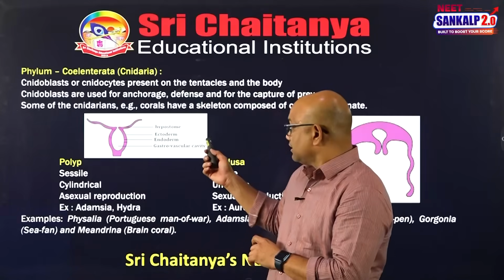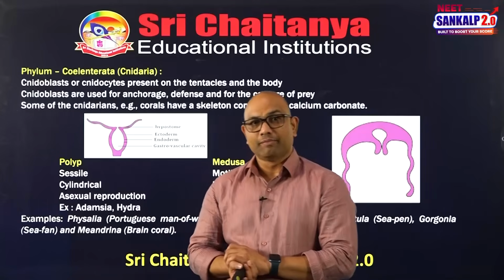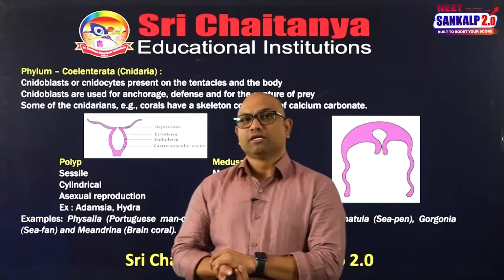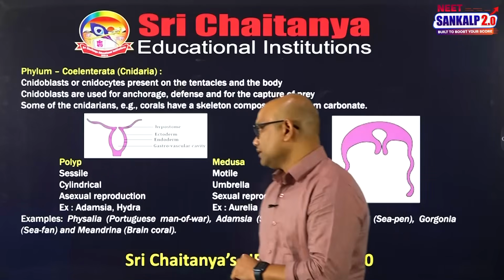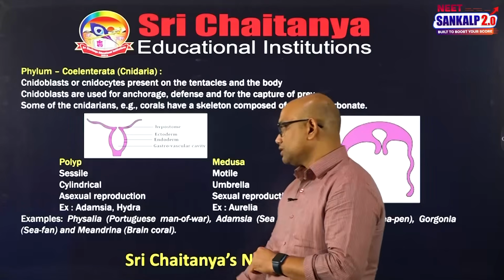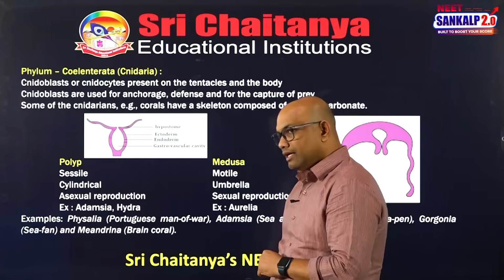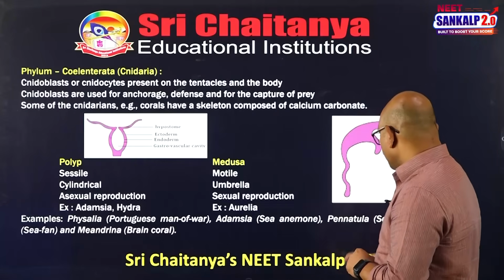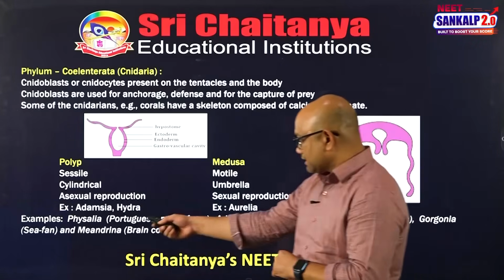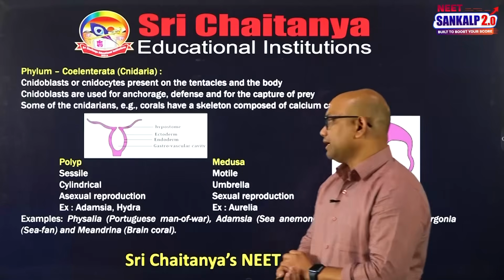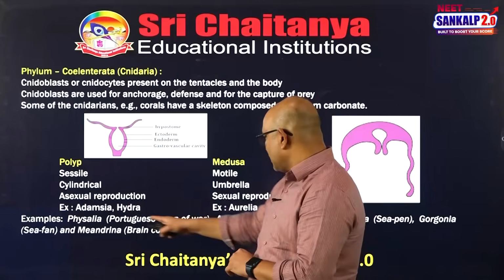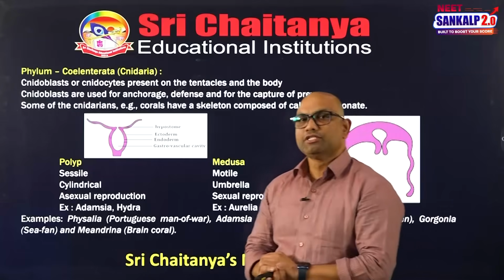These cnidoblasts have a fluid-filled cavity called nematocyst. Nematocyst is also known as a stinging capsule. The examples of this phylum include Physalia, Portuguese man of war, Adamsia, sea anemone, Pennatula, sea pen, Gorgonia, sea fan, and Meandrina, brain coral, along with Hydra and Aurelia. Aurelia, common name is jellyfish.